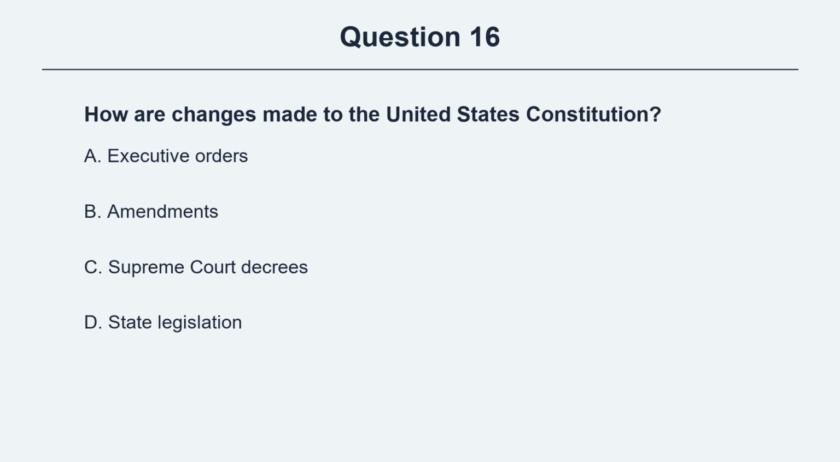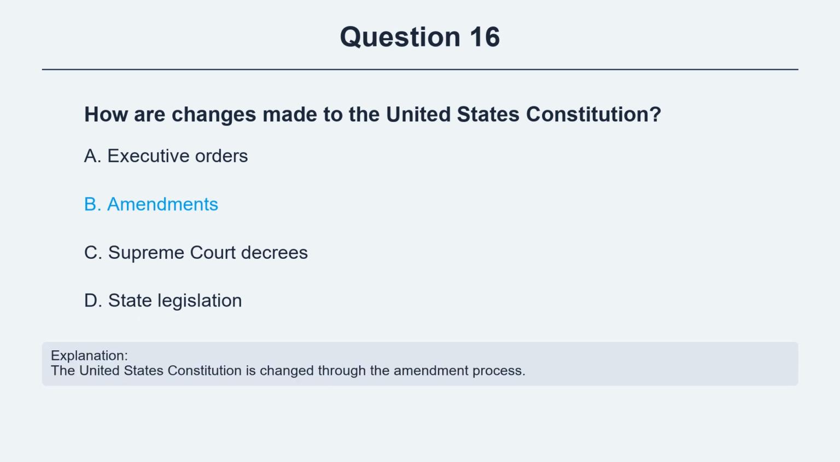Question 16. How are changes made to the United States Constitution? Option A, executive orders. Option B, amendments. Option C, Supreme Court decrees. Option D, state legislation. The correct answer is option B, amendments. Explanation. The United States Constitution is changed through the amendment process.